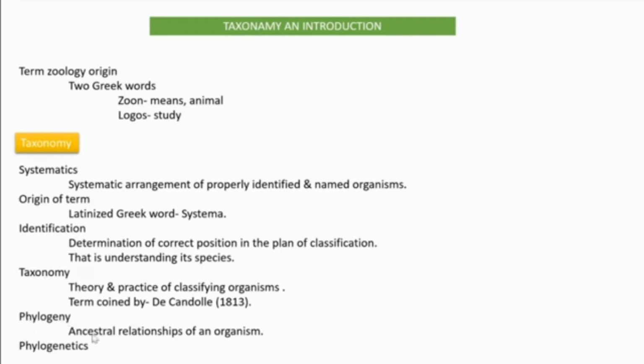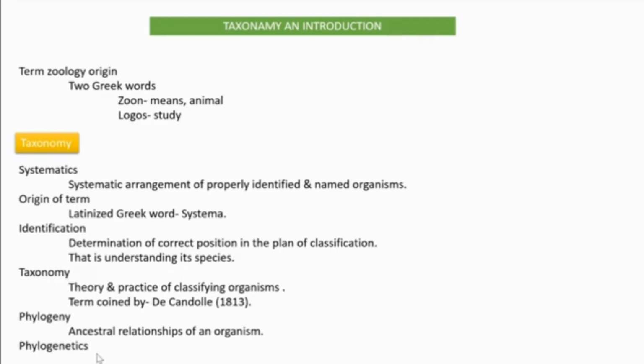Then phylogeny. Phylogeny indicates a relationship. Relationship between what? Between ancestral relationships. If we come across one organism, how does that organism relate to its ancestors, in what way is it related to its ancestors? That finding, that understanding, is called phylogeny.